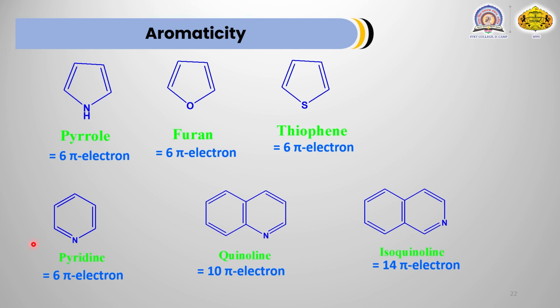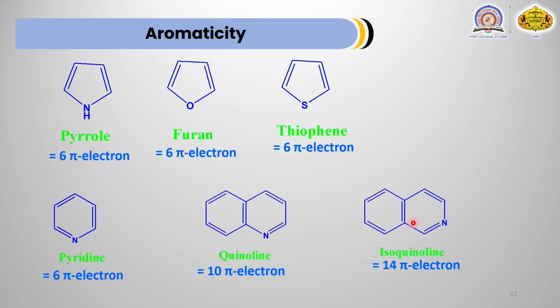Now let's see this pyridine. As we know, nitrogen contains an electron pair, but inside this ring there are already 6 pi electrons. That's why these 2 electrons which are present on this nitrogen are not required for the calculation. Hence it is aromatic in nature. In this case also there are already 10 pi electrons, hence it is aromatic.